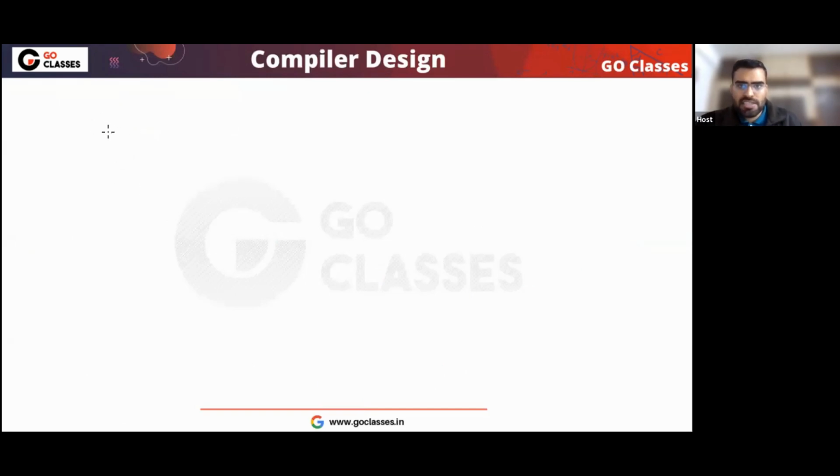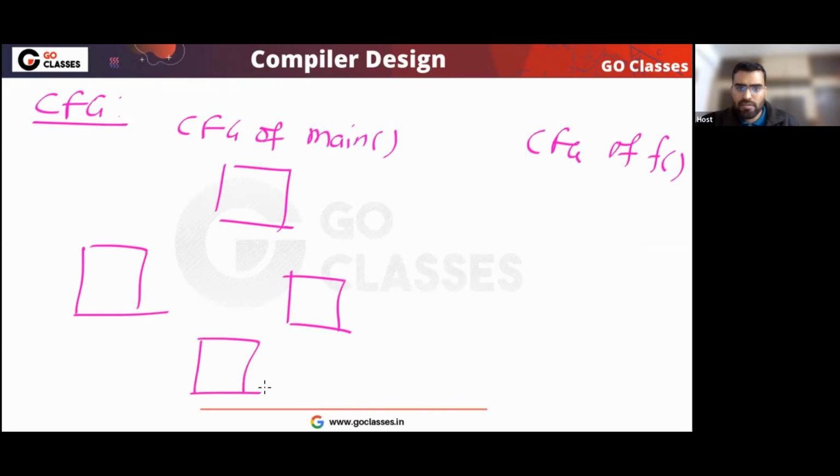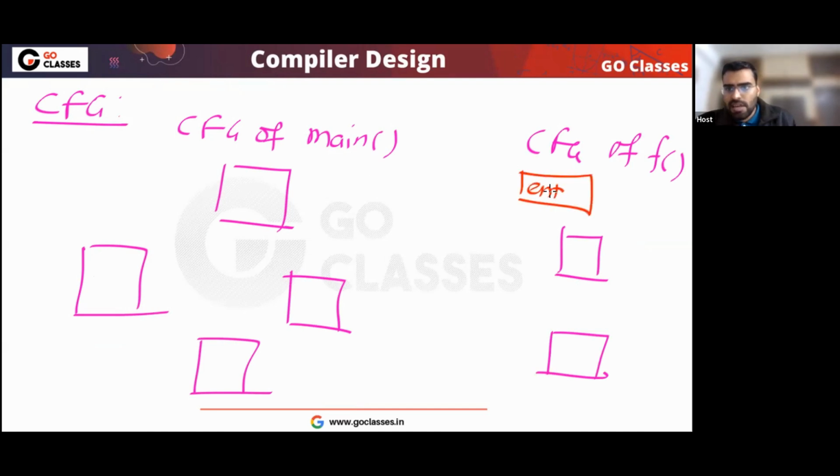See, if you do analysis within a single block. For example, you have a control flow graph. Let's assume this is the control flow graph of main, and this is the control flow graph of F. Let's assume this is the entry block and this is the exit block, and this is the entry block and this is the exit block.